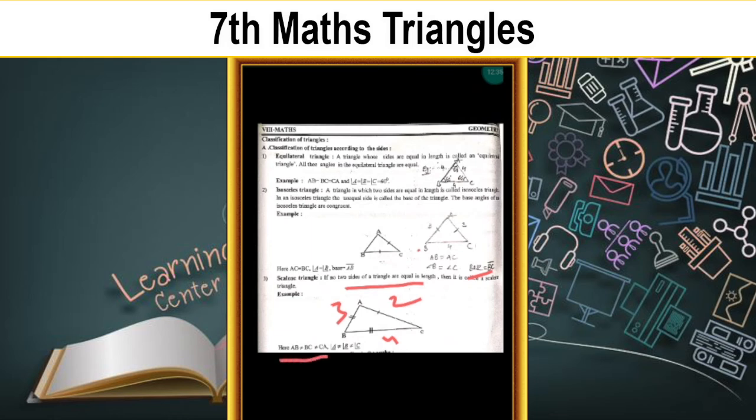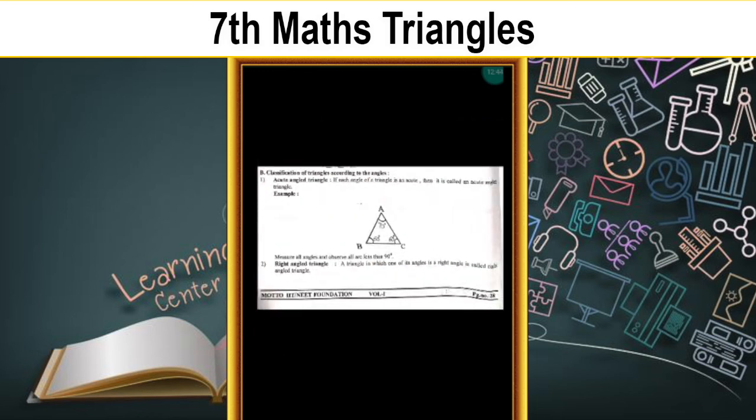That's why I can write here, children, AB is not equal to BC, which is not equal to CA. Same like line segments, angles are also not equal. Classification of triangles has two types. One is based on sides and the second one is based on angles, children. Based on sides, first one is equilateral triangle, second one is isosceles triangle, third one is scalene triangle.